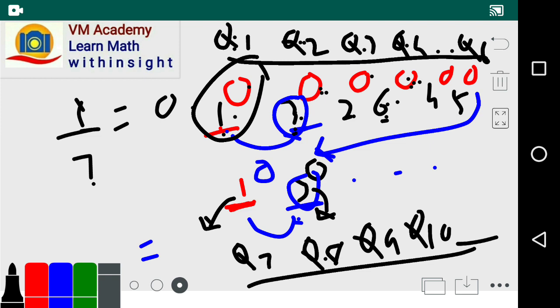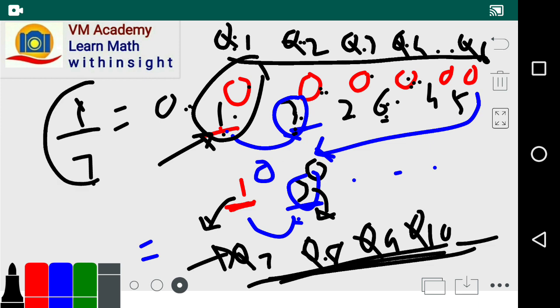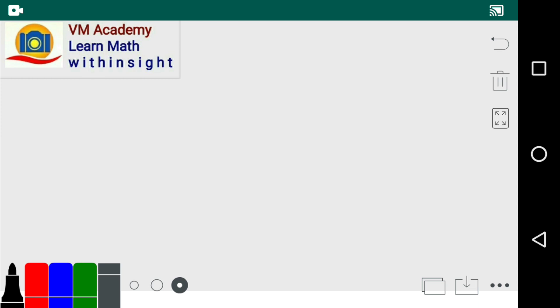And in this way, if remainders are repeated, then the quotient digits also repeat. So if remainders are repeated, then the digits in the value of 1 by 7 also get repeated.